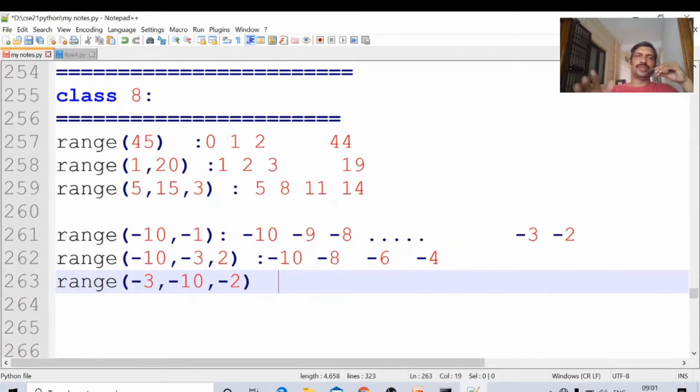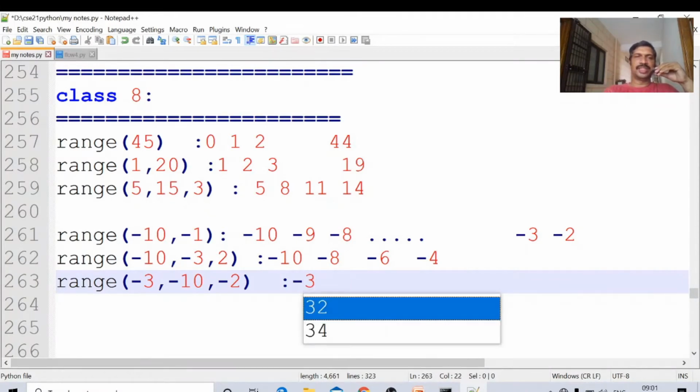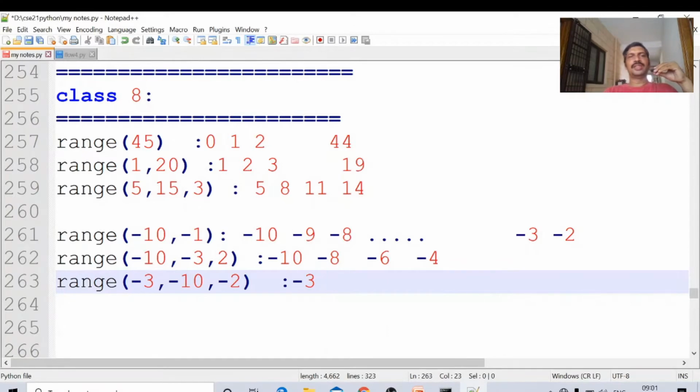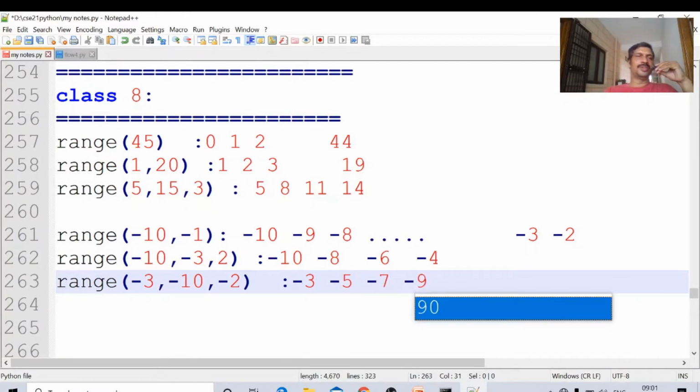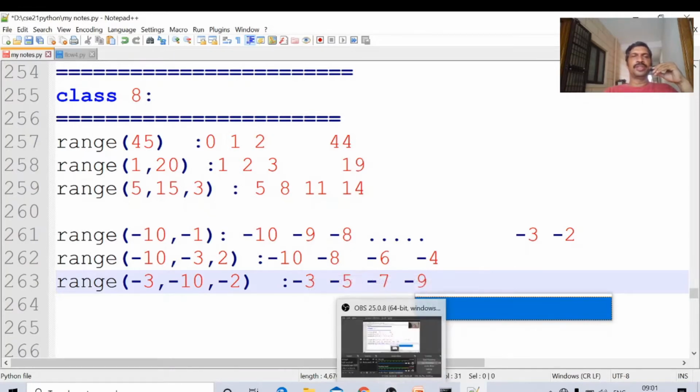Then it is possible to generate the numbers from higher number to lower number. Minus 3 will be generated, then minus 5, minus 7, minus 9. While writing the range function with negative numbers, we have to take care.